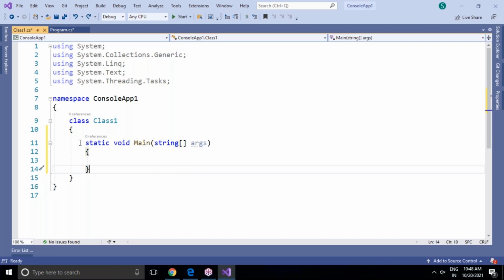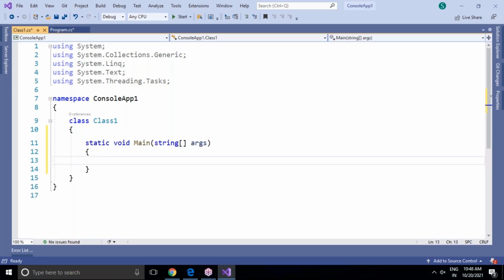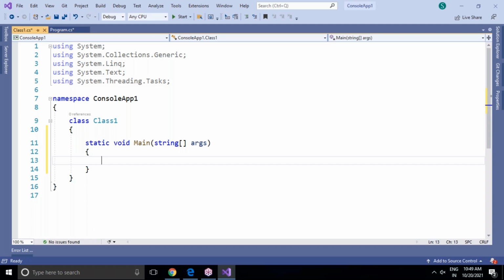But there is a shortcut way to add the main method. What is the shortcut? Simply type svm: S for static, V for void, M for main. Then you can press the Tab key twice. So once again, I'm typing svm, which stands for static void main, and pressing Tab two times from your keyboard. Automatically you will get the main method.